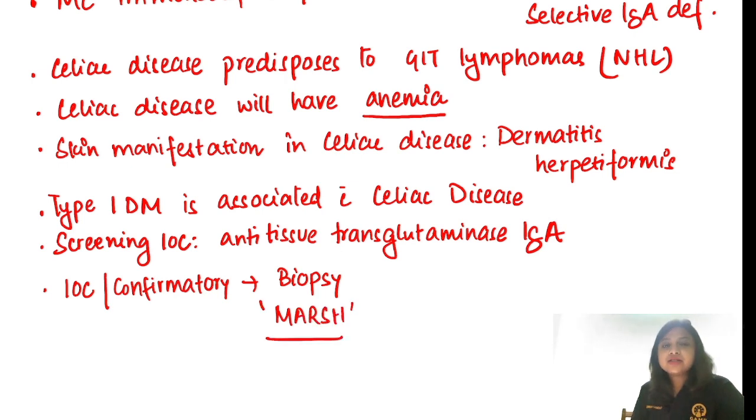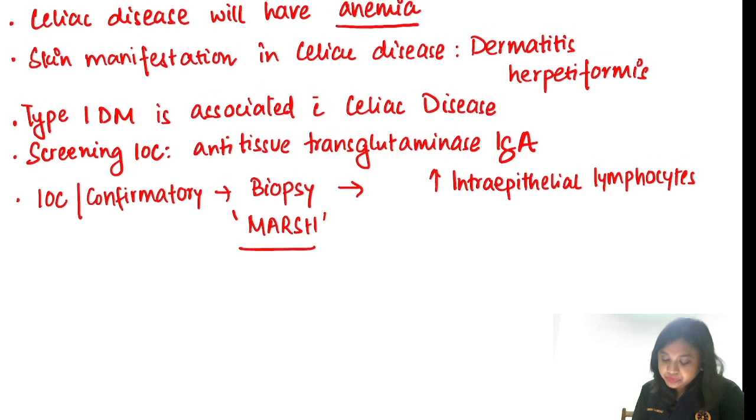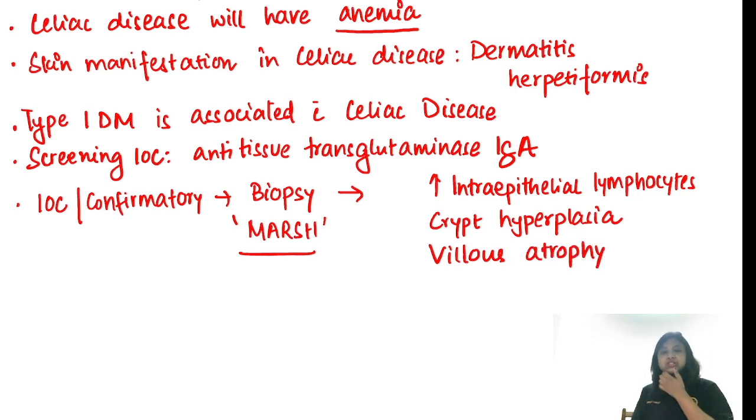Marsh grading. And what we expect, either we can expect an increase in intraepithelial lymphocytes, crypt hyperplasia, and villus atrophy. Villus atrophy. Crypt hyperplasia, villus atrophy, and increase in the intraepithelial lymphocytes. So this is type 1 Marsh, type 2, and this is type 3.